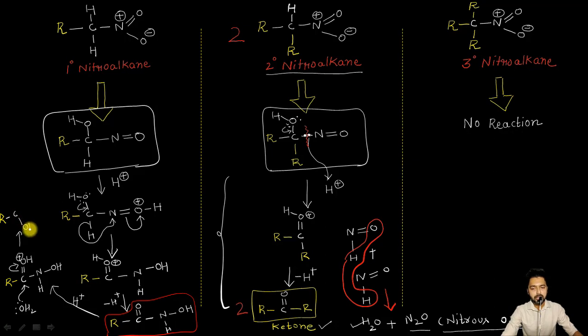What will come here is H2O with a positive sign. This will now become a single bond OH here, a single bond NH, and OH on this side. You can see this oxygen atom is having 3 bonds, so we have put a +1 formal charge here.